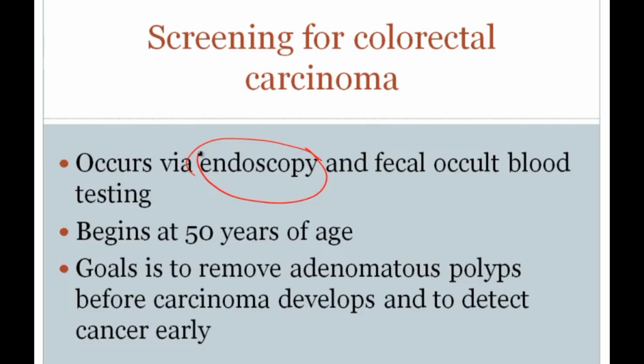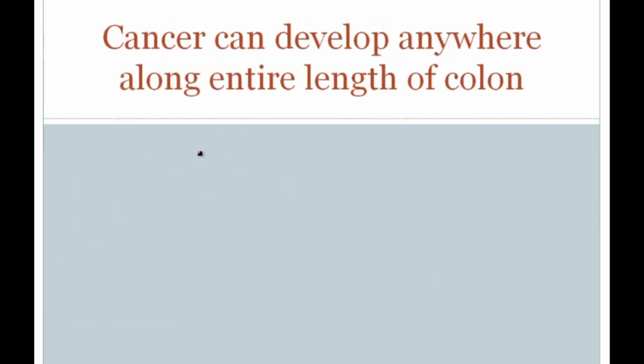Fecal occult blood testing does the same thing. It also has the ability to detect bleeding, and bleeding could be seen with polyps and it could be seen with cancer. So it's a mechanism by which we are, again, trying to detect both polyps and also trying to detect cancer before clinical symptoms arise. Now, it's important to also note that cancer can develop anywhere along the entire length of the colon.